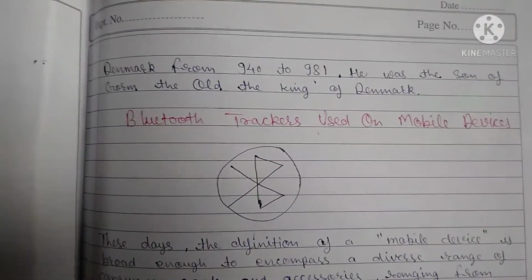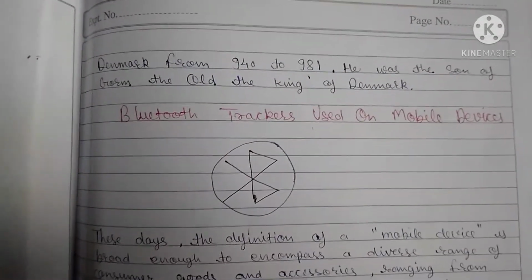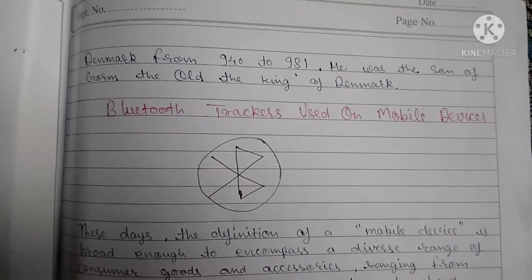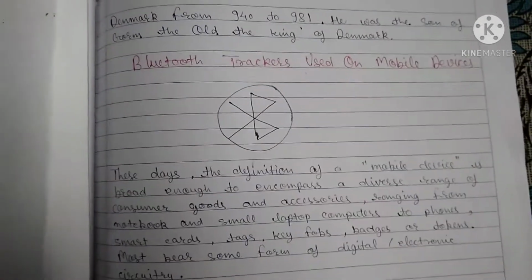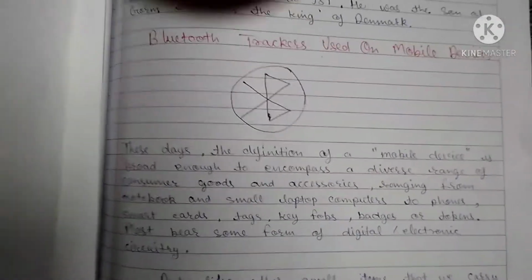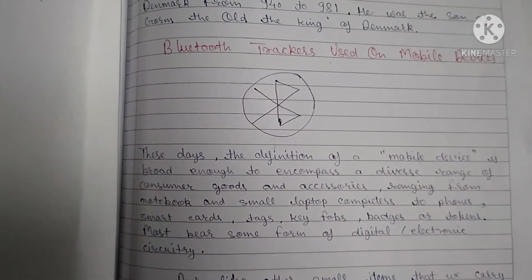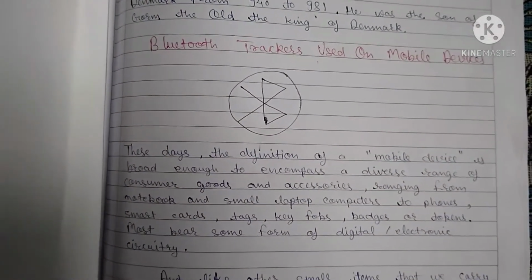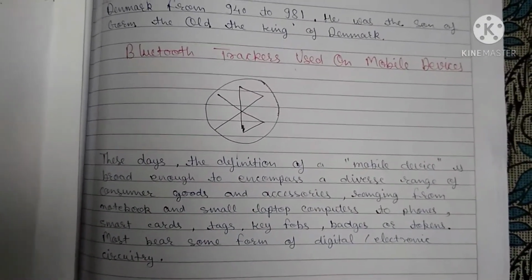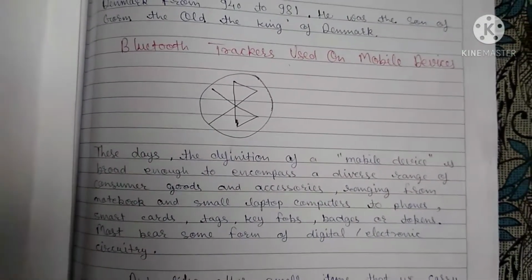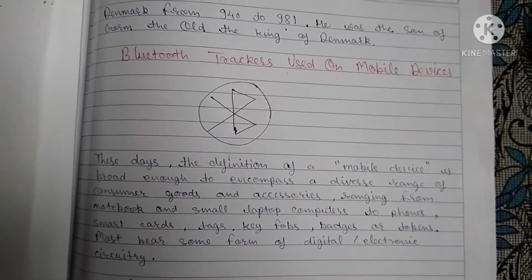Bluetooth trackers used on mobile devices. This is the most common software that is used by people in the world. These days, the definition of mobile devices is broad enough to encompass a diverse range of consumer goods and accessories, ranging from notebook and small laptop computers to phones, smart cards, tags, key fobs, badges, or tokens.